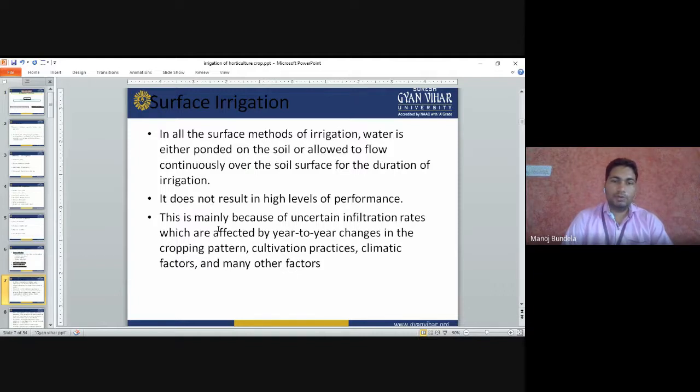This is mainly because of uncertain infiltration rates, which are affected by the year-to-year change in the cropping pattern. Sometimes we are simply applying the water, not according to the crop requirement. If we apply water like this, it will affect the infiltration rate year by year, the change in cropping pattern, the cultivation practice, climatic factors, and many other factors, which will be affected by the surface irrigation method.